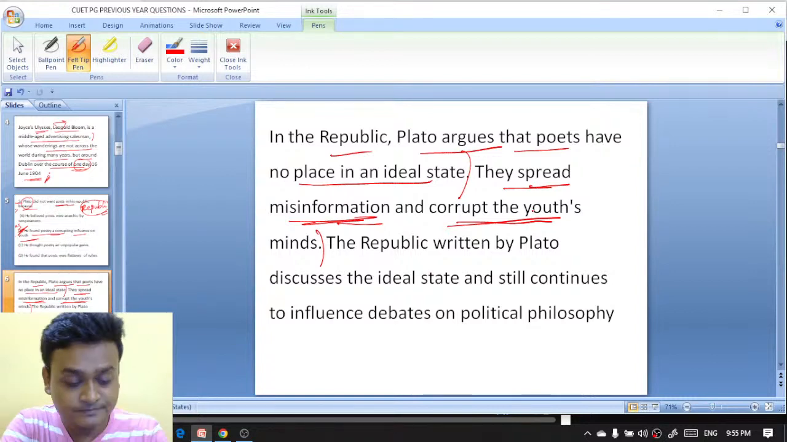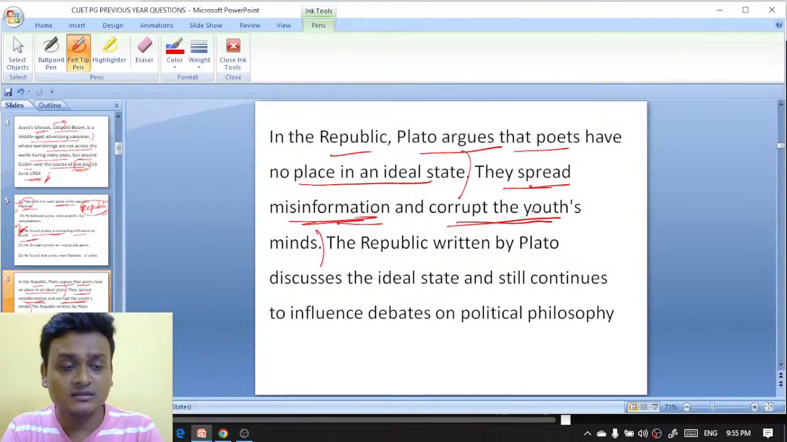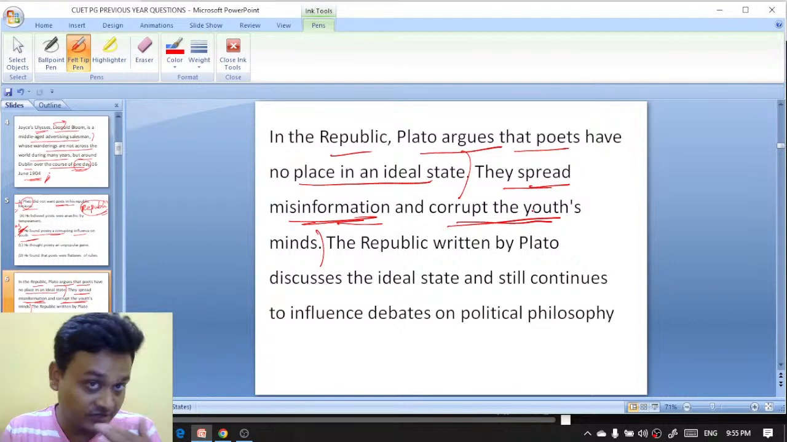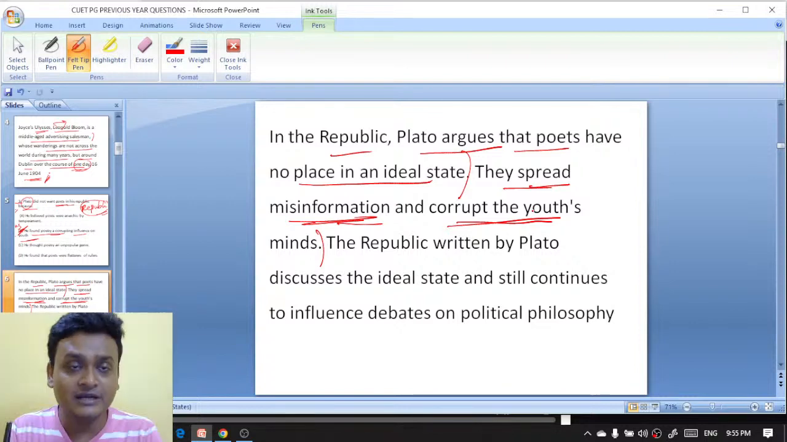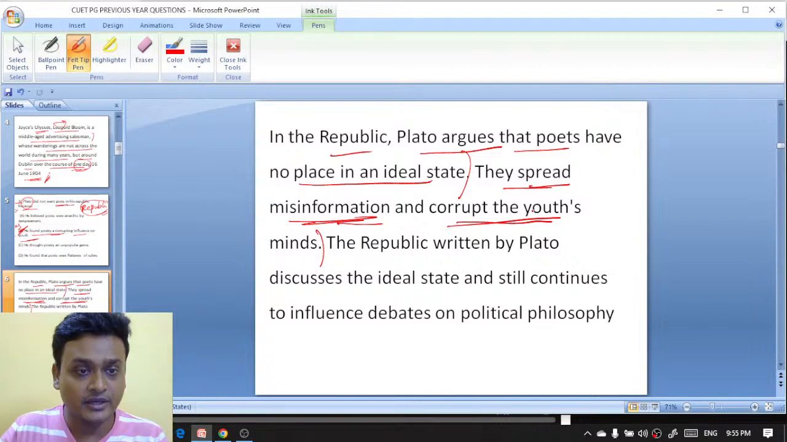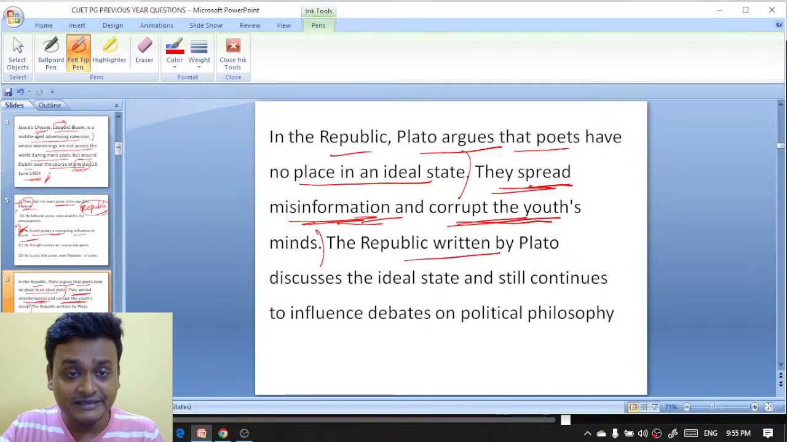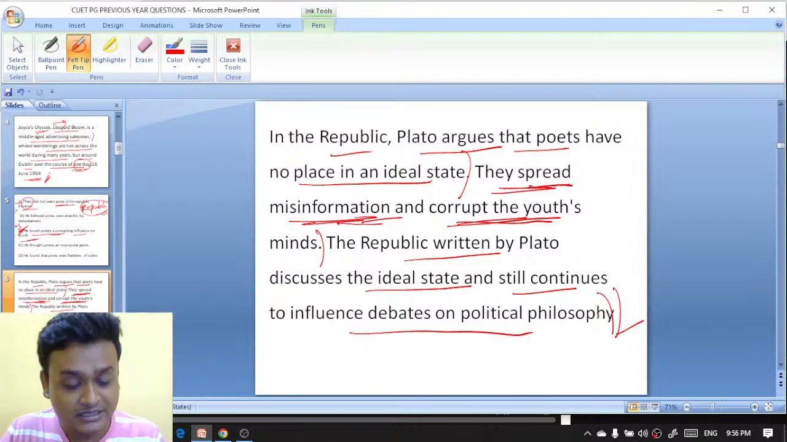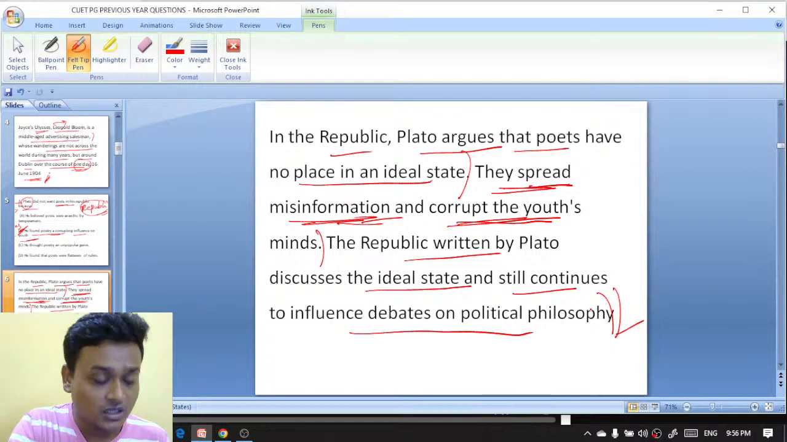The Republic is actually written in a Socratic dialogue. Socrates as a character appears in Plato's Republic. The reason why he is banishing the poets is that poets spread misinformation and corrupt the youth's minds. The Republic, written by Plato, discusses the ideal state and still continues to influence debates on political philosophy. These are all important works written by Plato.